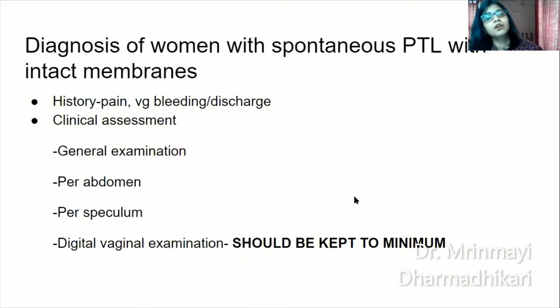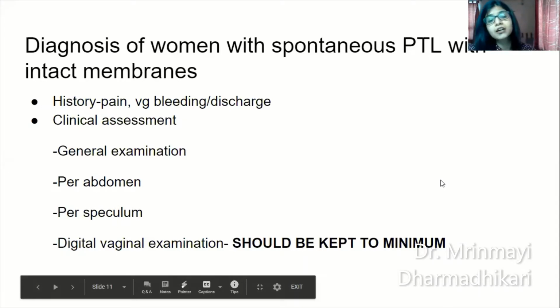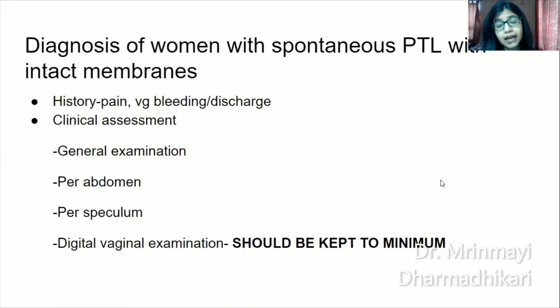Okay, so per abdominal examination, you all must find out how many contractions are taking place, what is the duration of each contraction, and the severity or the intensity of each contraction. This is very important. You must actually put your hand on the patient's abdomen and check for uterine contractions. Coming to per speculum examination, to find out if there is any vaginal discharge or amniotic fluid leakage. And sometimes even cervical dilatation can be seen on per speculum examination.